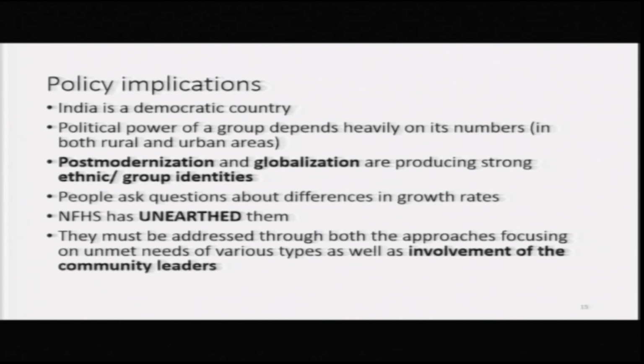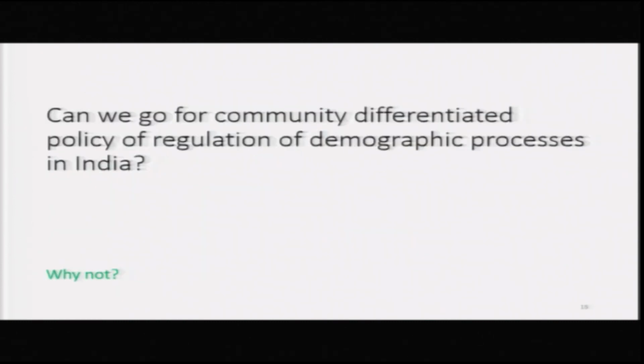People ask questions about differences in growth rates between different castes and communities, and NFHS has helped us in unearthing some of them. They must be addressed through approaches focusing on unmet needs as well as involvement of community leaders.